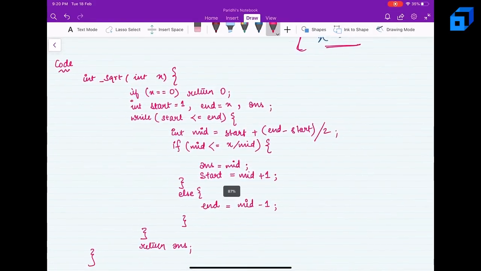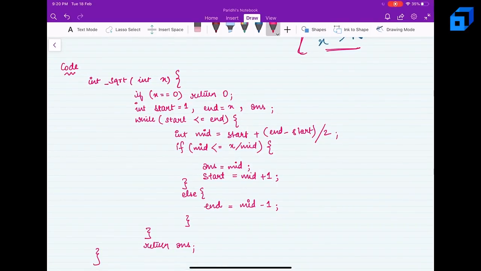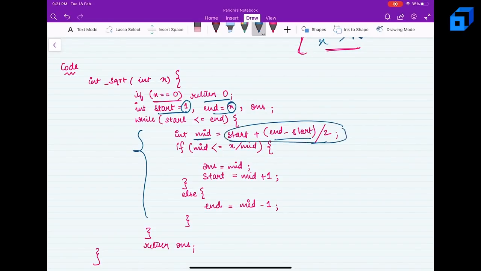Here, if x equals 0, we'll simply return 0. Otherwise, we'll set start to 1 and end to x. Now this is going to be the while loop for the binary search. We'll find the mid as start plus (end minus start) by 2, because this will avoid overflow.